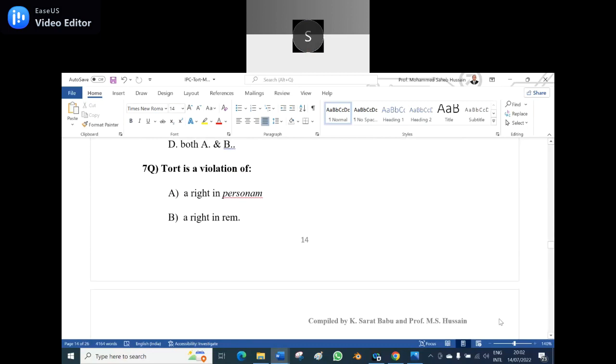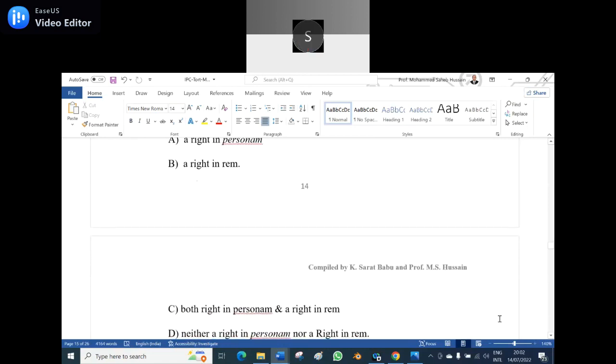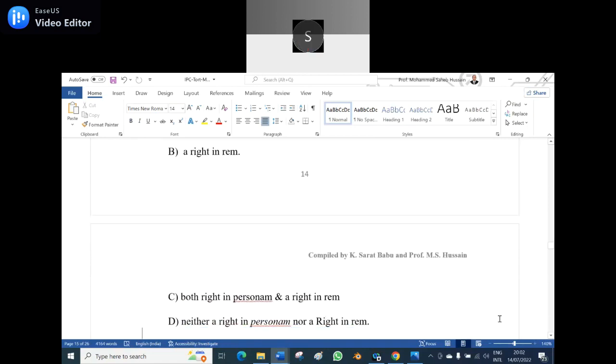Sarath Babu, continue to the seventh one. A tort is a violation of: A, a right in personam; B, a right in rem; C, both right in personam and right in rem; D, neither a right in personam nor a right in rem.